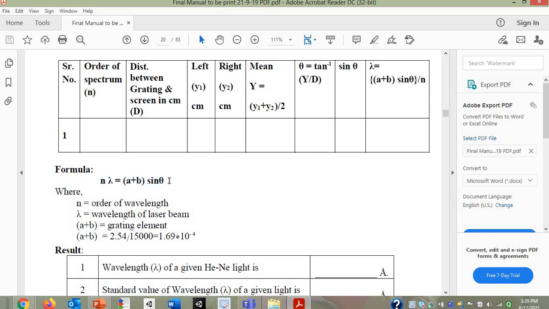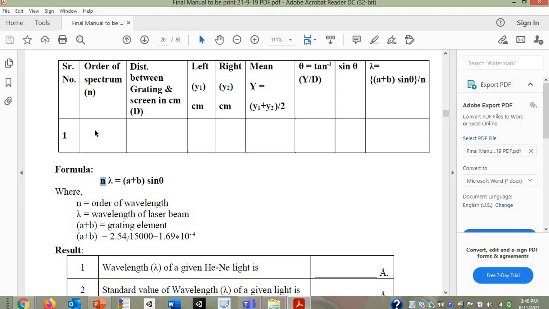Is the screen visible to all of you? Can you see the formula? Yes. n lambda is equal to (a plus b) sin theta. That was the formula that we have seen. n is nothing but the order of spectrum.